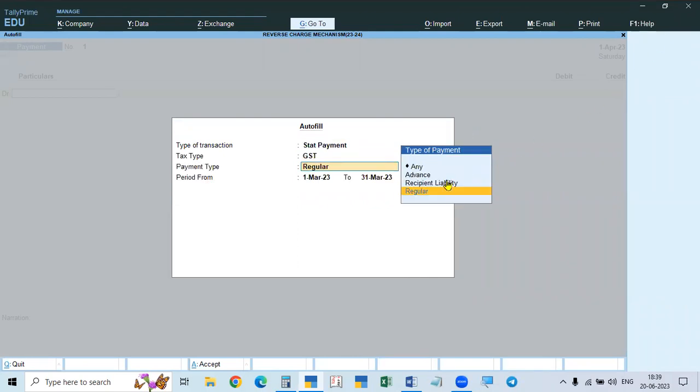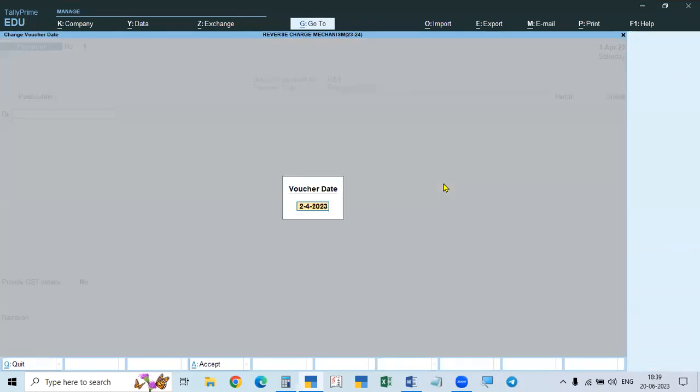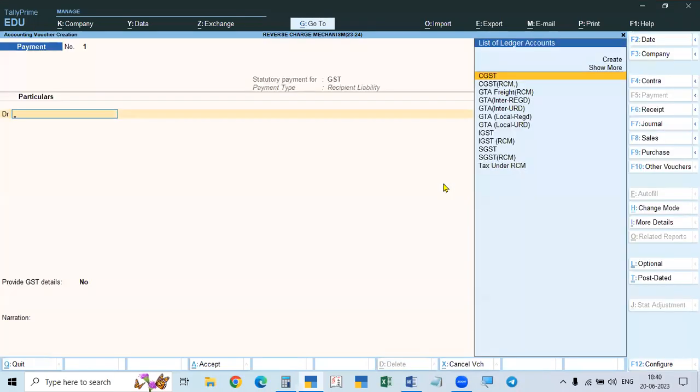Why are we paying? We are paying recipient liability, RCM tax we are paying. RCM is recipient has to pay the tax. It is called as recipient liability. We are paying 1st April to 2nd May I will give, because we'll give 2nd May on the payment date also, because next month 18th we have to pay. Next month this RCM is to be paid. Next month 20th 3B will be filed, 20th of May. For April we file on 20th of May. On that date we have to make the payment, but that day will not take. So I am taking 2nd May.